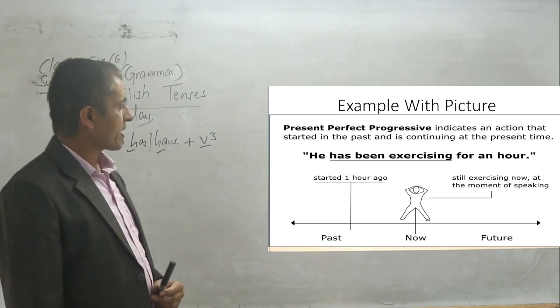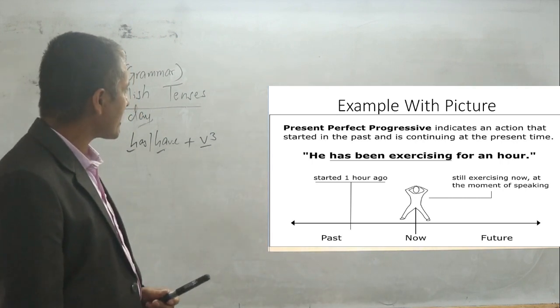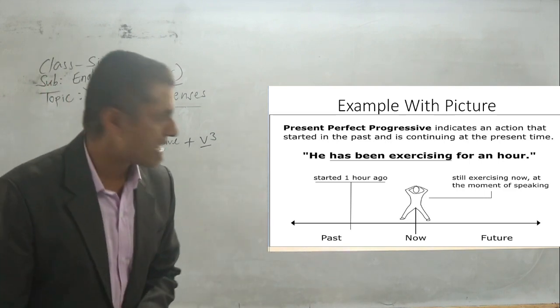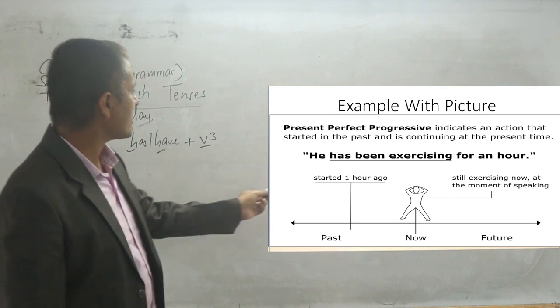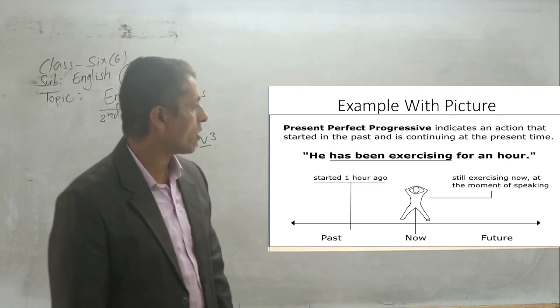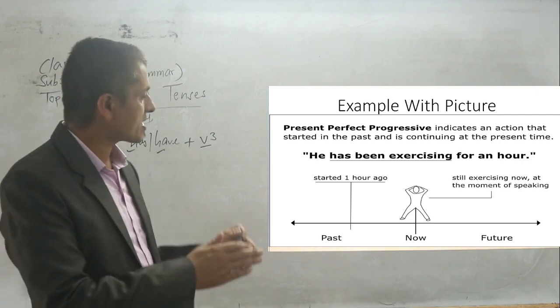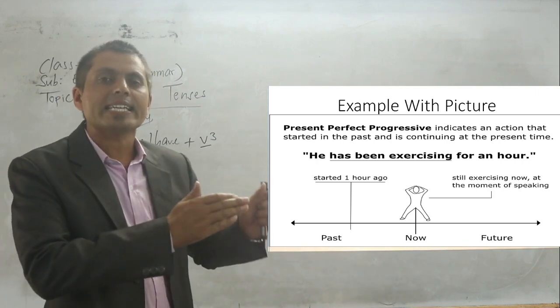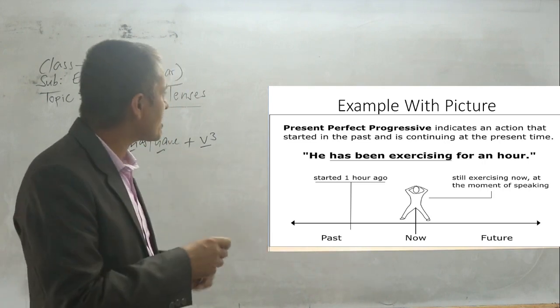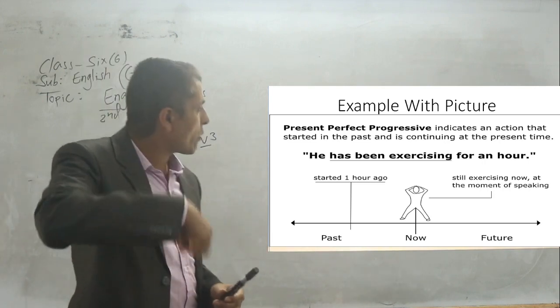Present perfect progressive indicates an action that started in the past and is continuing at the present time. Already I told you that. See in the timeline as well, he has been exercising for an hour. Since an hour ago he started exercising, and now still it is going on.